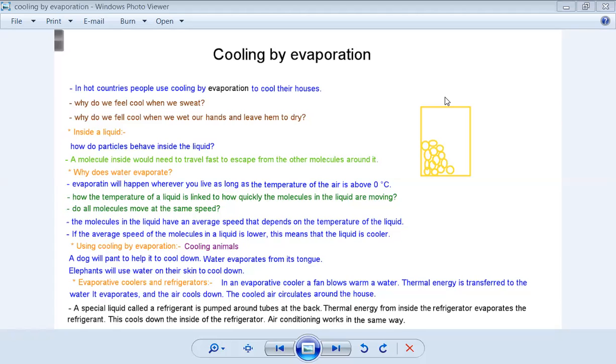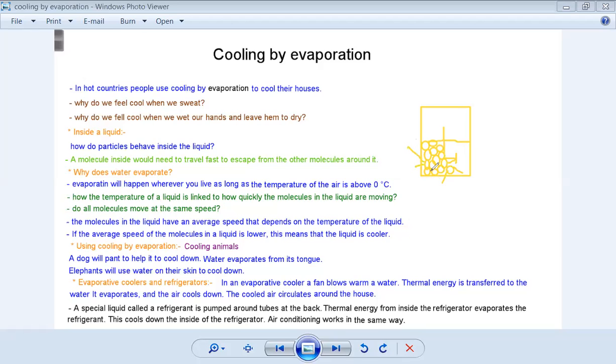Inside the liquid, we have the molecules that need to escape from each other, from the force that holds them together. So they have energy. On the surface here, they have high energy. They can escape as gas. Here in the middle, they have medium energy or medium speed that are pulled back to the liquid again. Each molecule is moving in a different direction. That's how they can get in and out of each other.